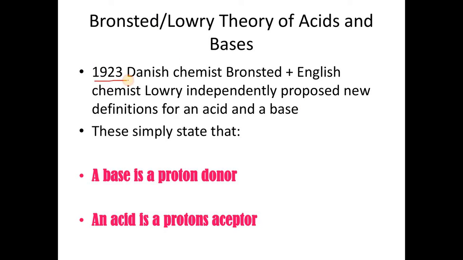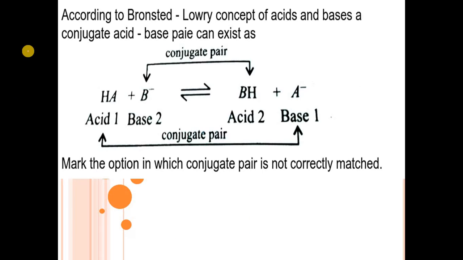In 1923, two chemists, Bronsted and Lowry, independently proposed a new definition for an acid and base. According to the Bronsted-Lowry concept, an acid is defined as a proton donor and a base is defined as a proton acceptor.